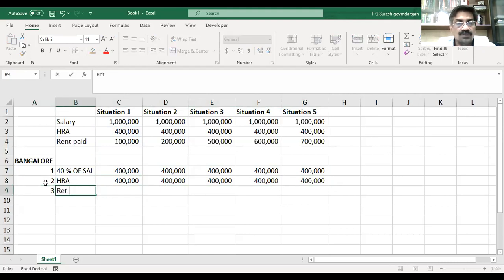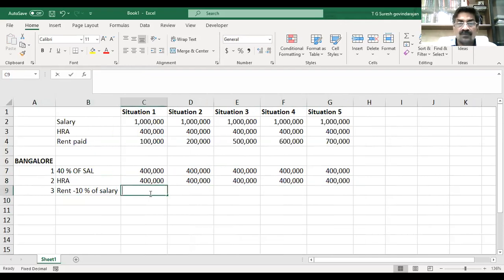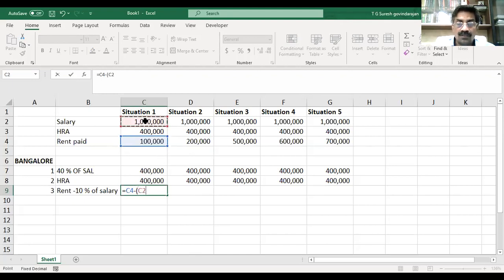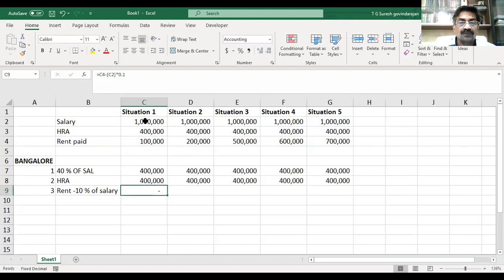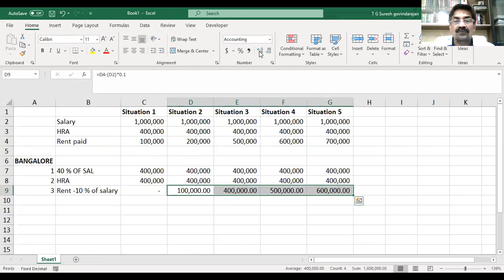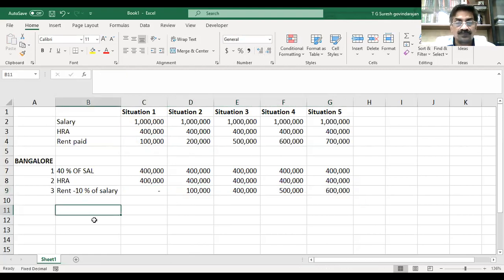Rent paid minus 10% of salary. So least of the following is exempt from tax.